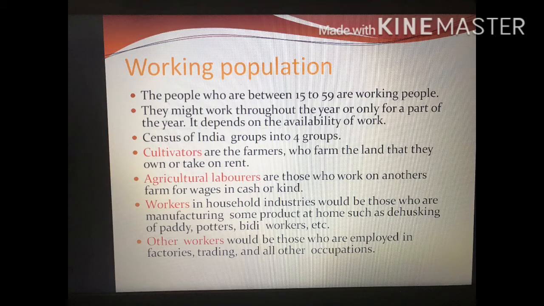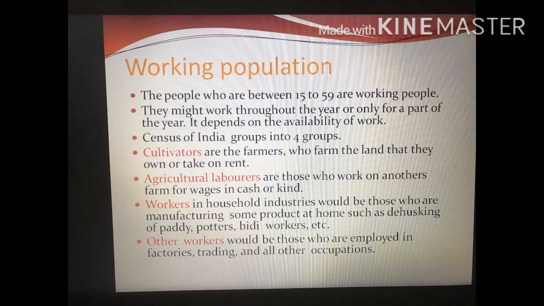The Census of India divides workers into four groups: cultivators, agricultural laborers, household industry workers, and other workers. Cultivators are the farmers who farm the land that they own or take on rent.